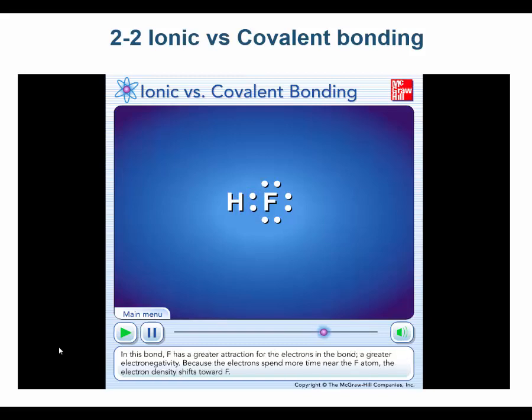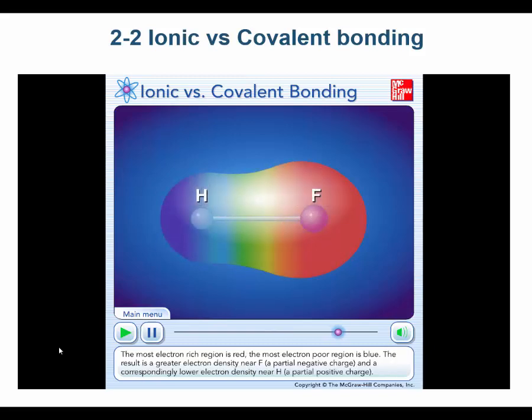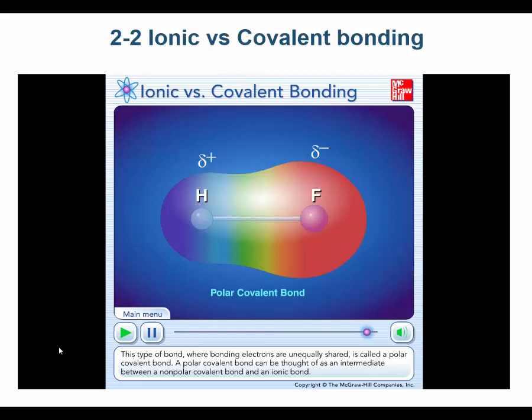In this bond, fluorine has a greater attraction for the electrons in the bond, a greater electronegativity. Because the electrons spend more time near the fluorine atom, the electron density shifts towards fluorine. The most electron-rich region is red. The most electron-poor region is blue. The result is a greater electron density near fluorine, a partial negative charge, and a correspondingly lower electron density near hydrogen, a partial positive charge. This type of bond, where bonding electrons are unequally shared, is called a polar covalent bond. A polar covalent bond can be thought of as an intermediate between a nonpolar covalent bond and an ionic bond.